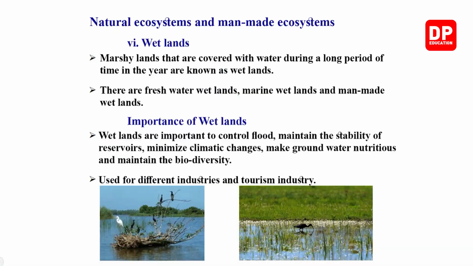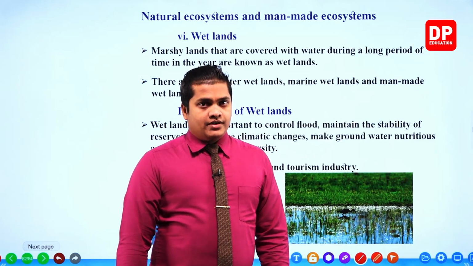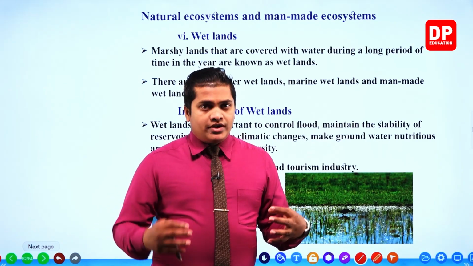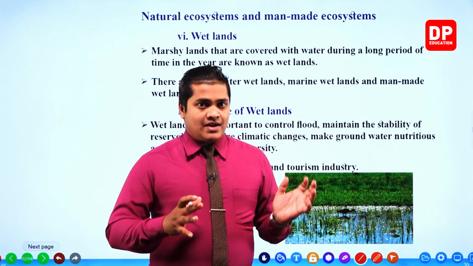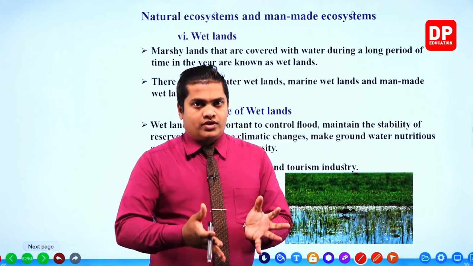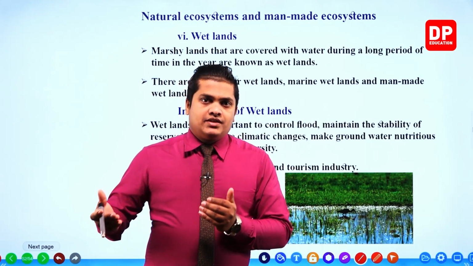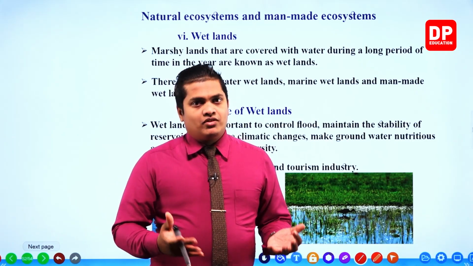Wetlands: marshy lands that are covered with water during a long period of time in the year are known as wetlands. Actually water is there, but not up to that much level, like in a river or a tank or a wewa or any other.